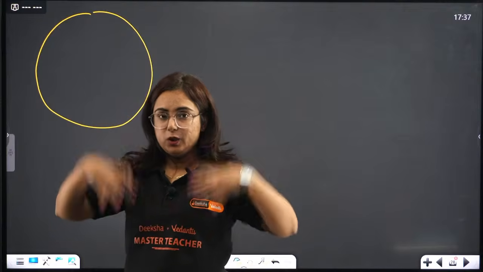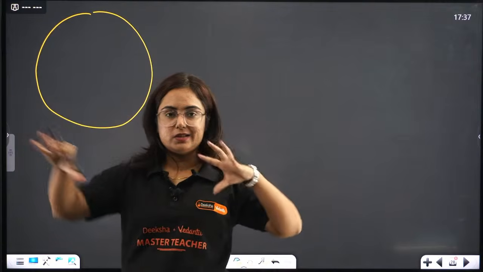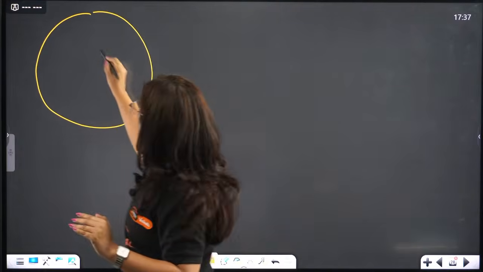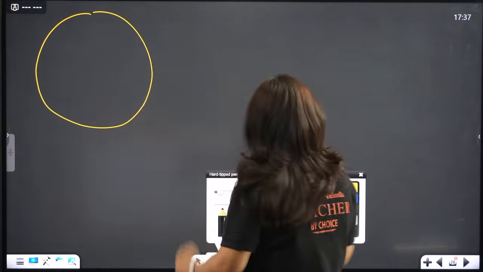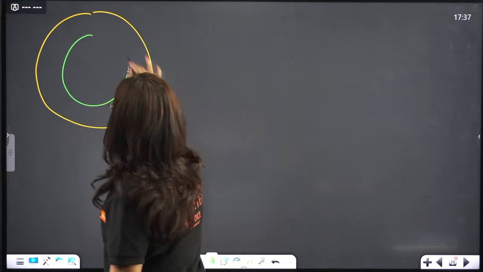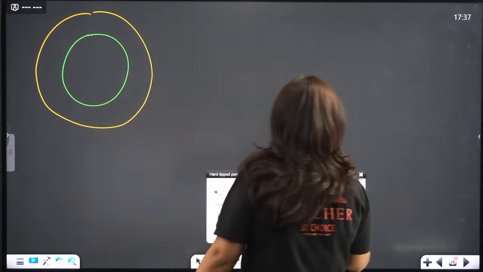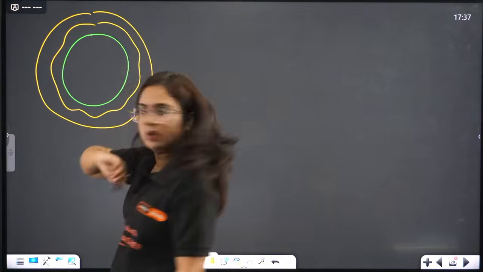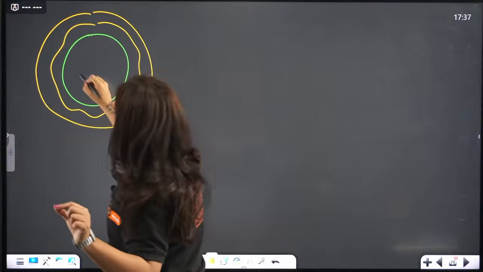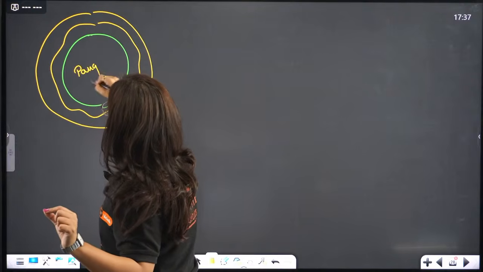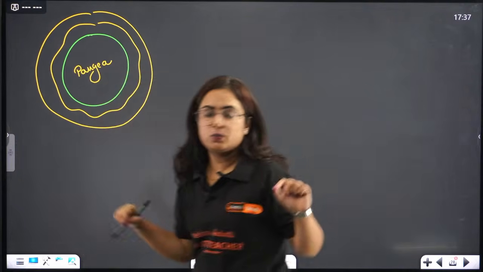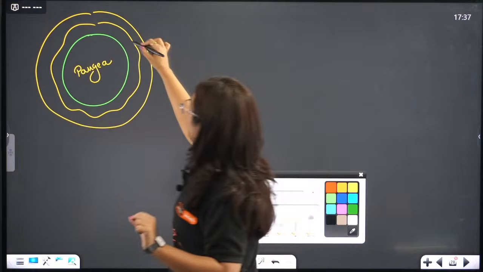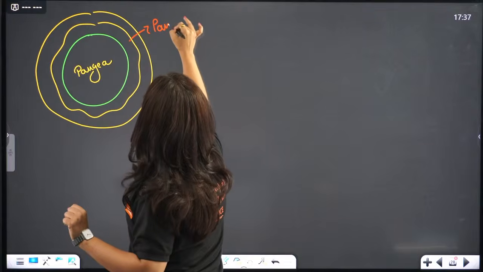What you see as different continents right now was just one single land surface. This land surface was referred to as Pangea, and the water around it was referred to as Panthalassa.